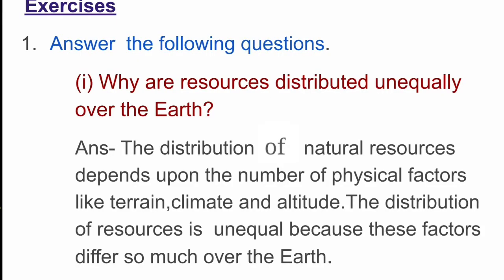Answer the following questions. Why are resources distributed unequally over the earth? The distribution of natural resources depends upon the number of physical factors like terrain, climate and altitude. The distribution of resources is unequal because these factors differ so much over the earth.